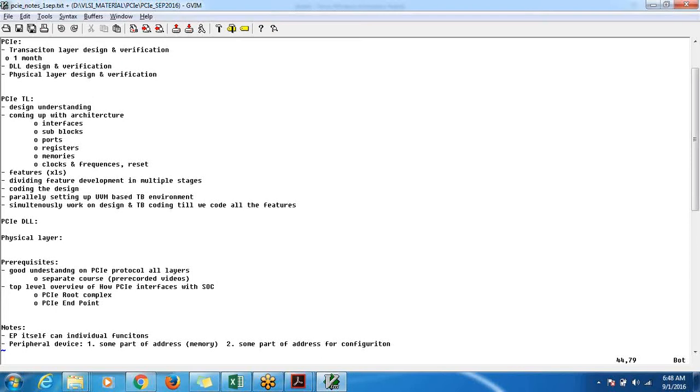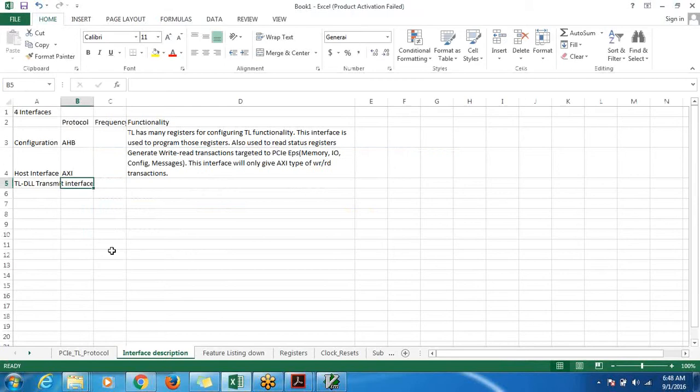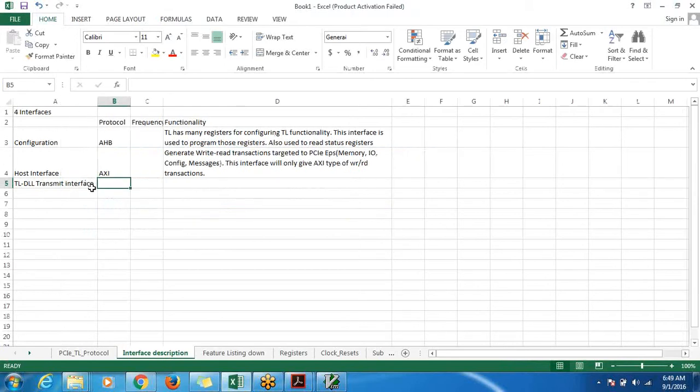Yes, yes, yes. So another interface is for the transaction layer, data link layer, transmit interface. There is no specific protocol for this. We will implement it custom, I would say. It's a simple protocol, a custom handshake based protocol.